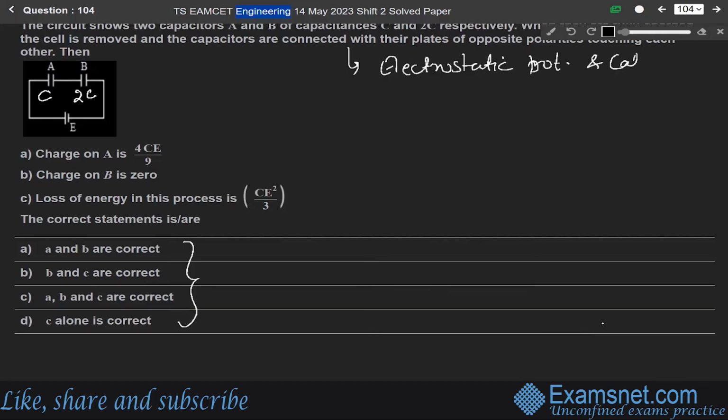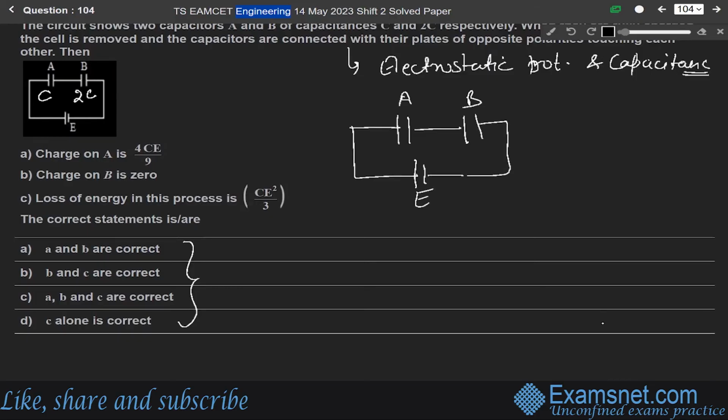Now, we are given, let us say this is capacitor A, this is capacitor B, and this is E. This is having capacitance C and this is having capacitance 2C. Since A and B are in series, for series combination, 1 over C equivalent will be equal to 1 over C plus 1 over 2C.